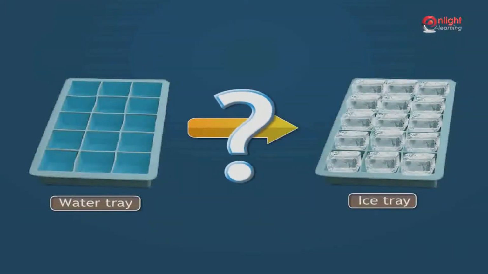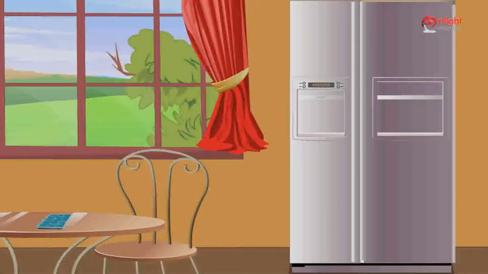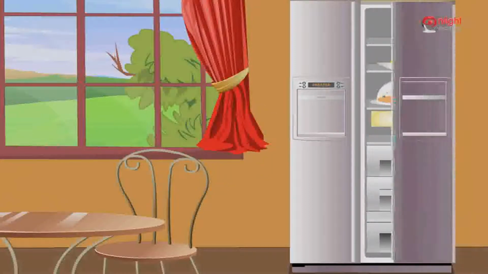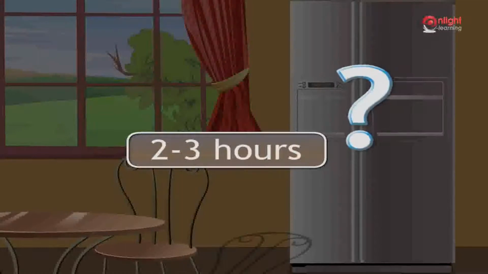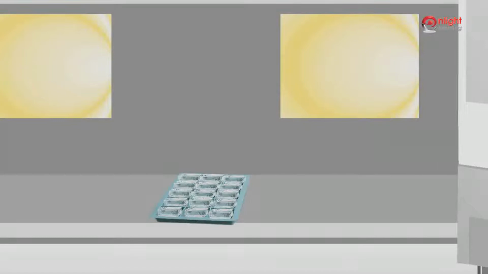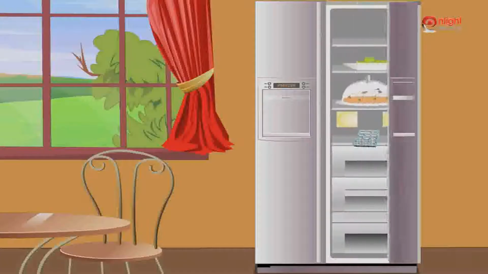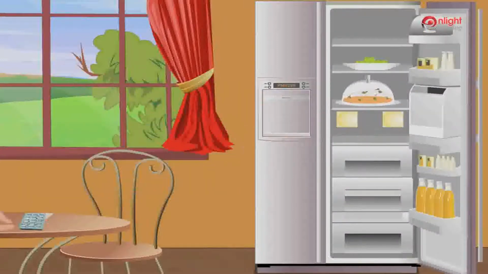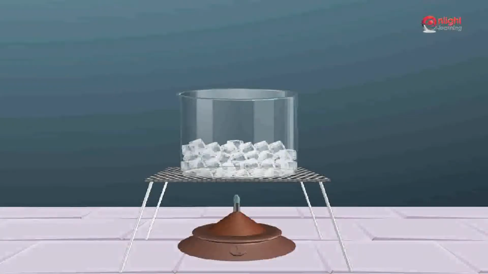How can water be changed into ice? Take some water in an ice tray and keep it in the freezer compartment of a refrigerator. What happens after 2 to 3 hours? The water changes into ice. How can ice be changed to water? Take the ice tray out of the refrigerator, keep some ice cubes in a pan and heat it gently. Does the ice melt to form water?